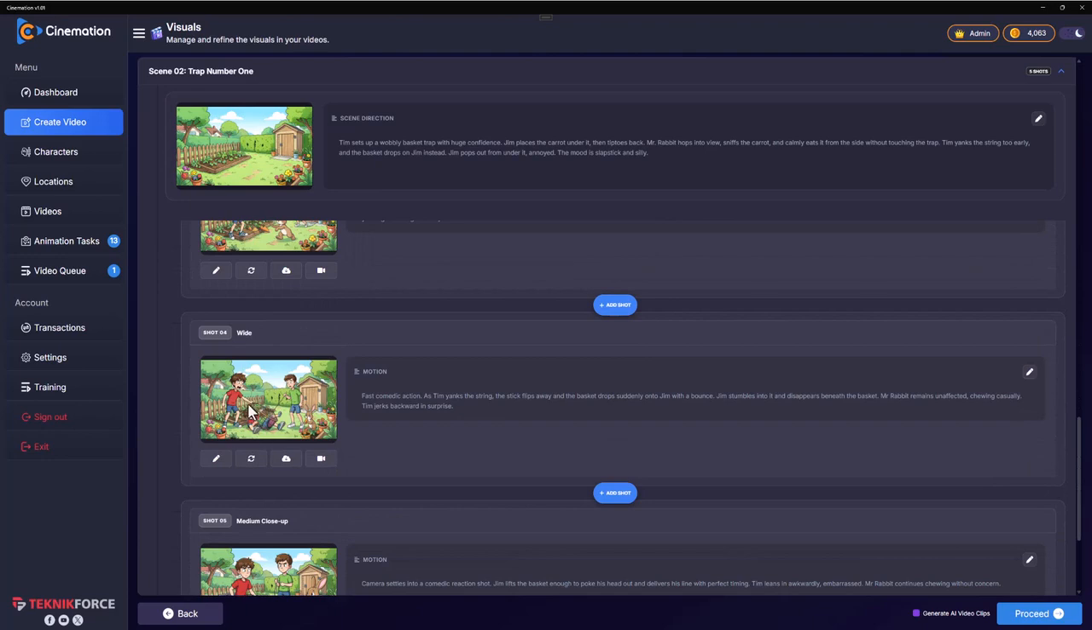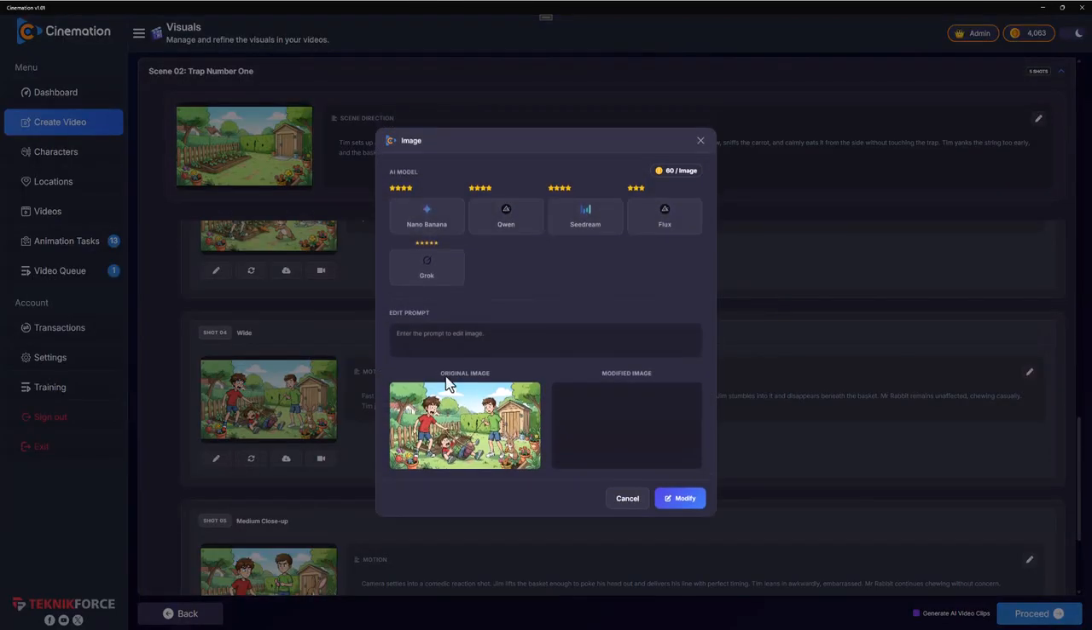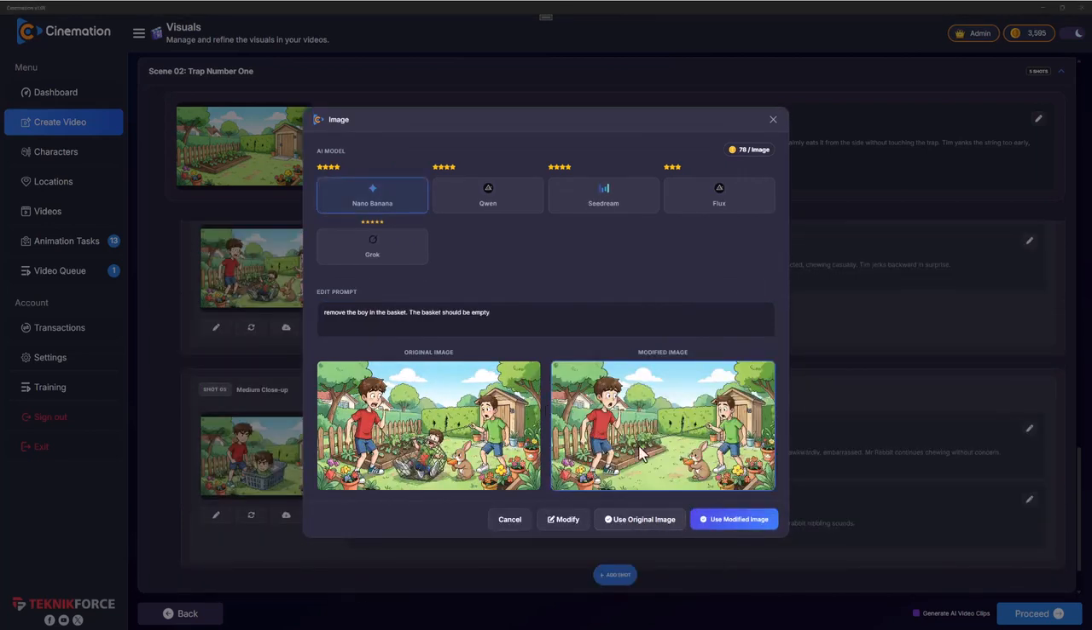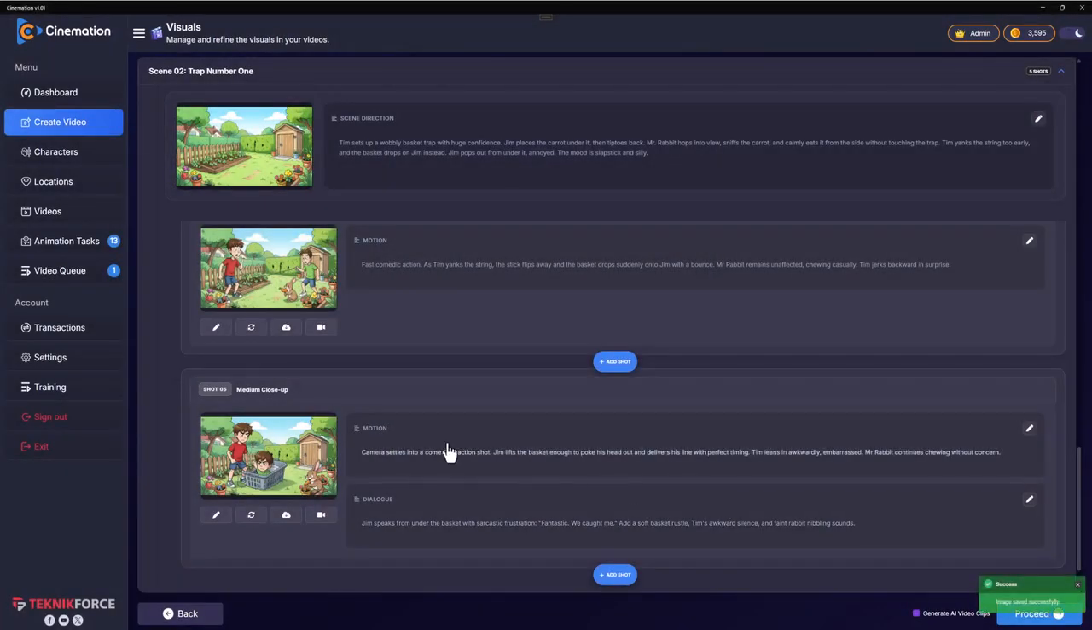Now this one is a bit wonky again. There is a third guy in here. So I can regenerate, or I can click on modify and I can say instead of the boy, remove the boy below the net. Something like that, whatever comes to your mind. Click on modify. And what's going to happen is the AI will modify the image and give you a new one. If you like it, you can keep it, or you can change it again. In this case, I'm going to keep the modified image.